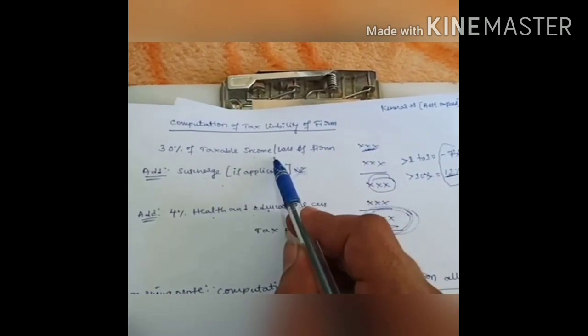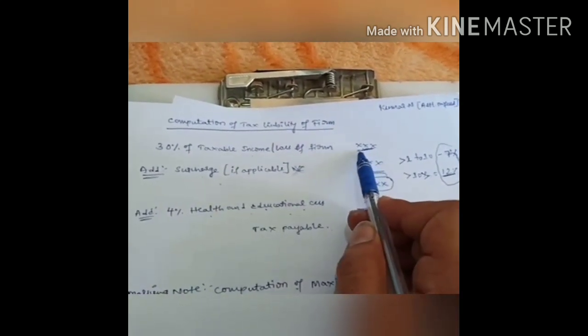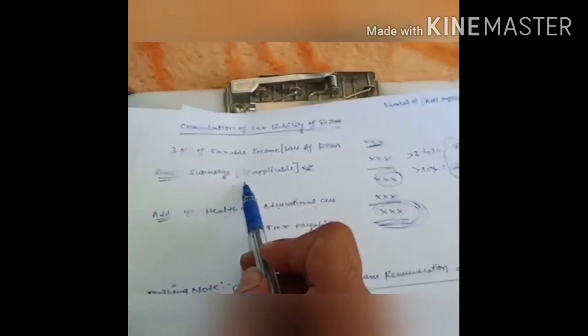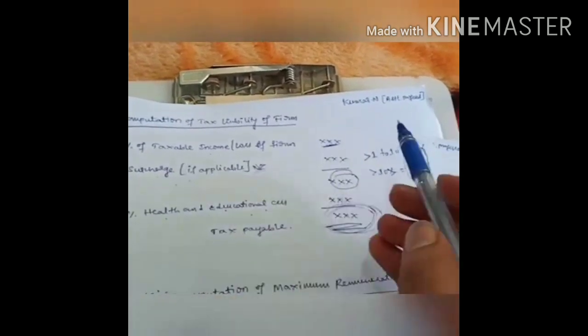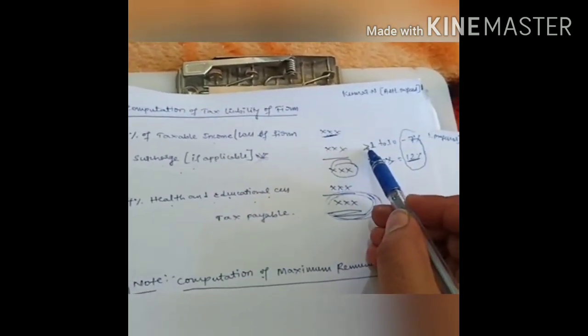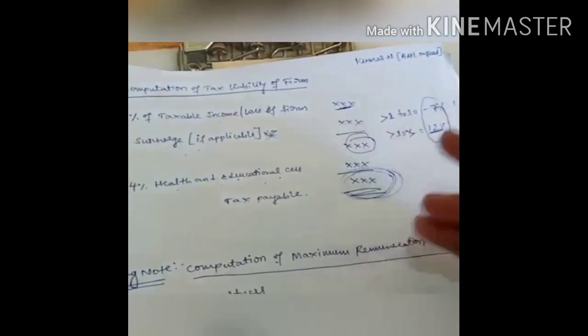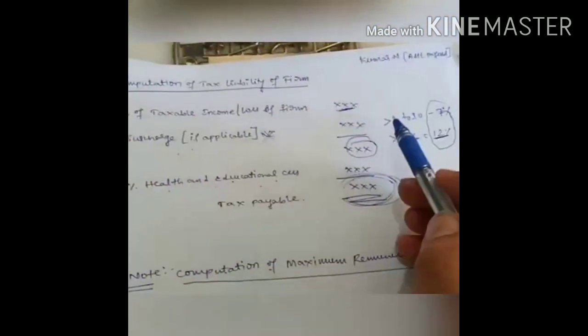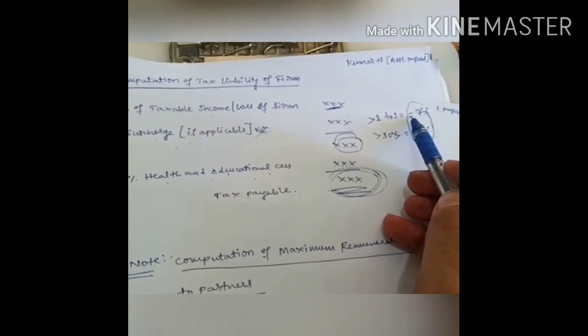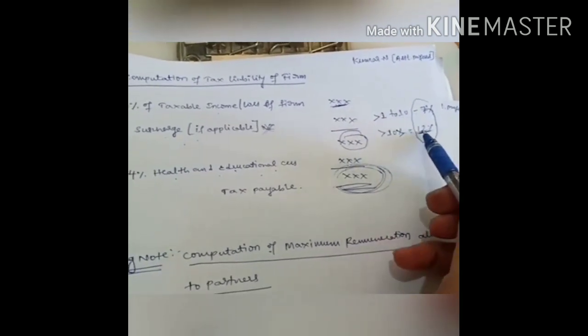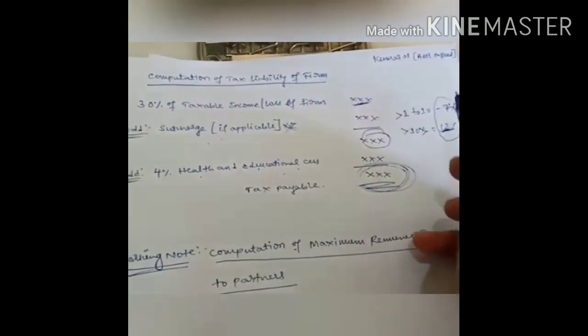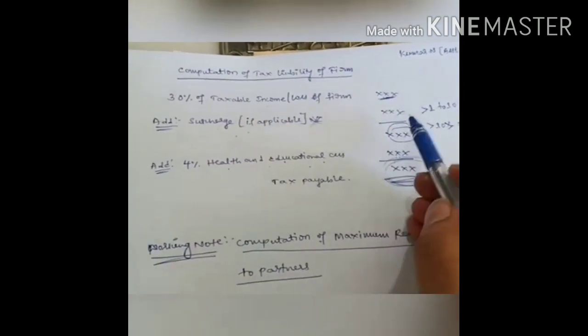On that income you have to calculate 30%, whatever taxable income you got after calculating all these four heads of income. Next, add any kind of surcharge if there is one. The surcharge will be applicable if the taxable income of the company exceeds 1 crore. From 1 crore to 10 crore, 7% is the surcharge you have to pay. Above 10 crore, 12% has to be paid to the government. If you add both the amounts, you will get one amount.